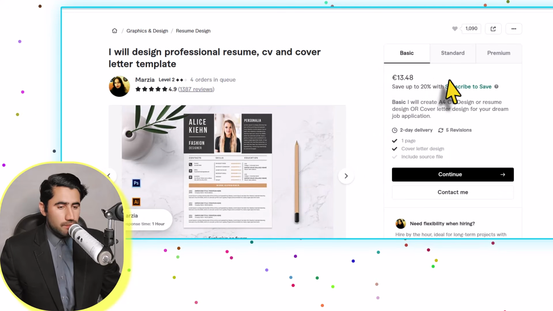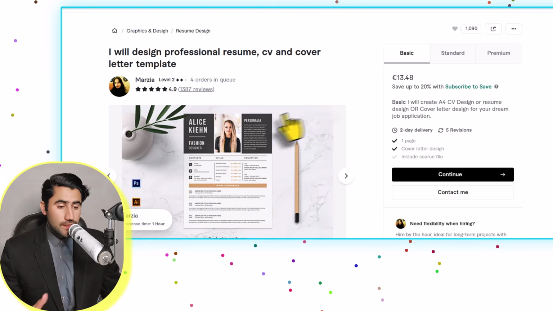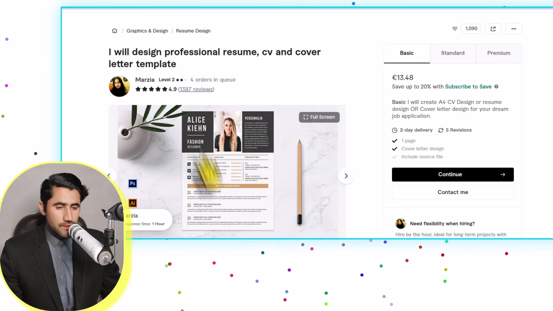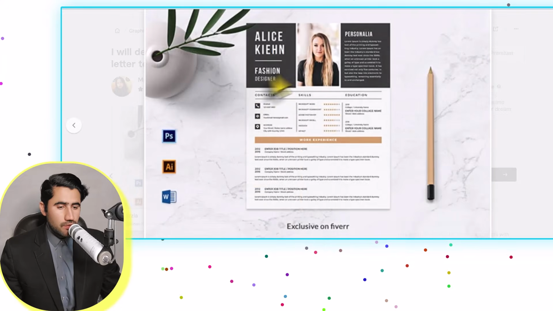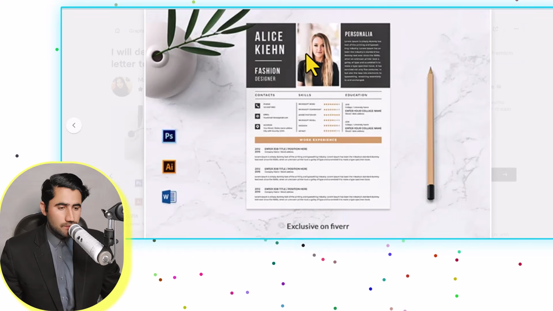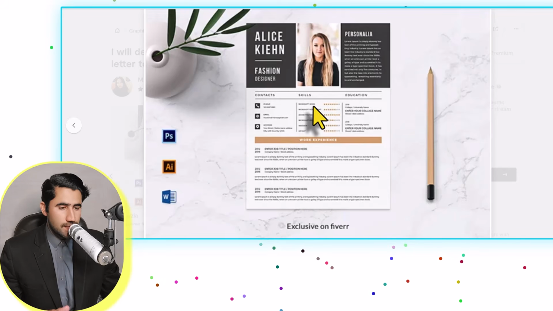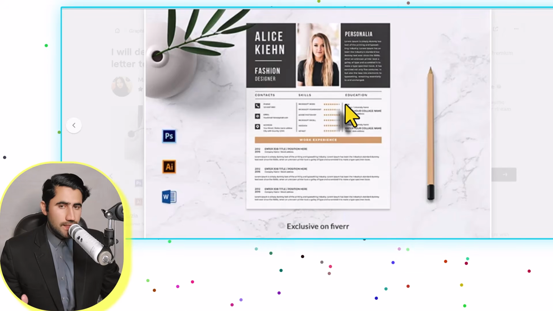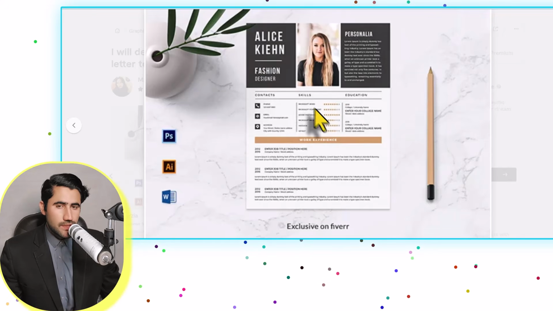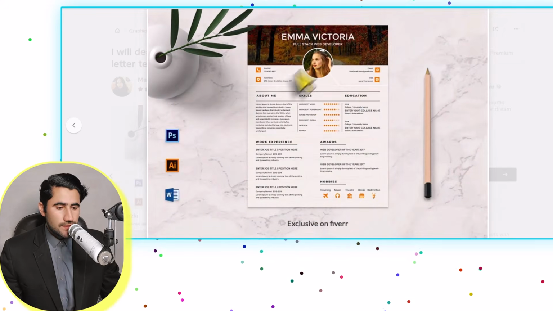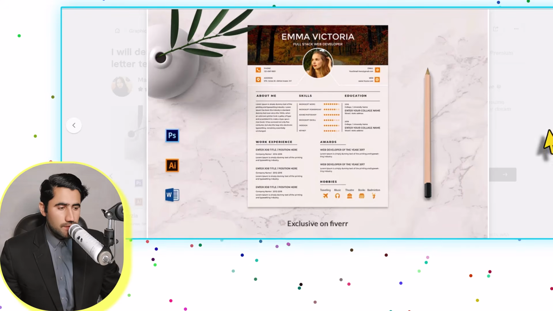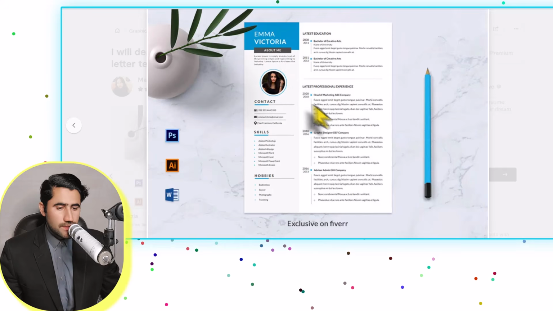Now the important step is how you can learn this service if you don't have the skill. It's very simple, guys. If I click on this profile, you can see this freelancer has offered to create CVs for their clients. You can get an idea from these designs of how other freelancers are creating CVs for clients. This is one design which this freelancer has created. This is another design which this freelancer created for a client, and if I click next, you can see this is another CV.